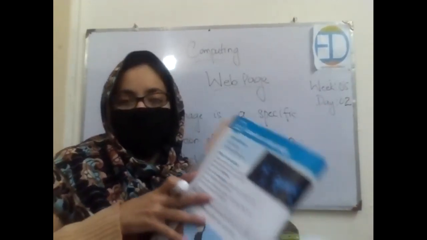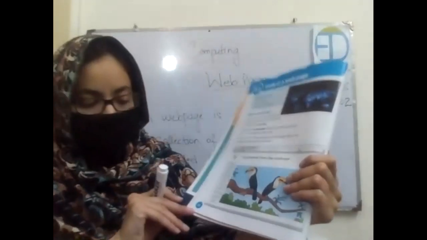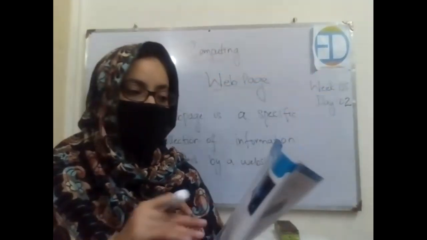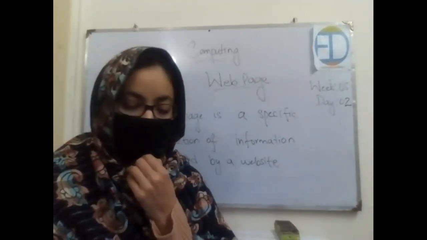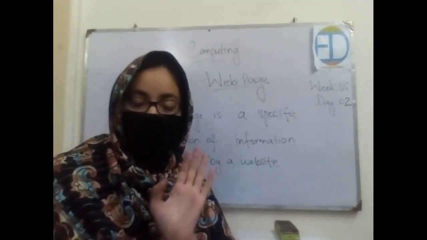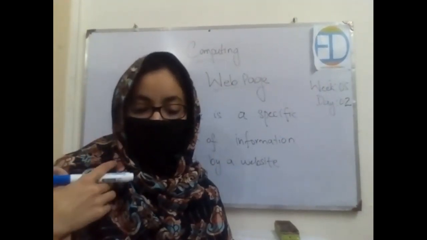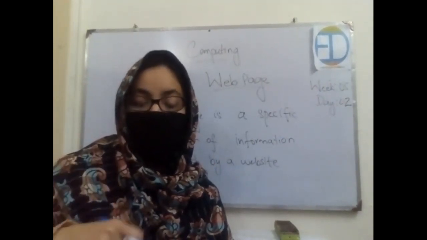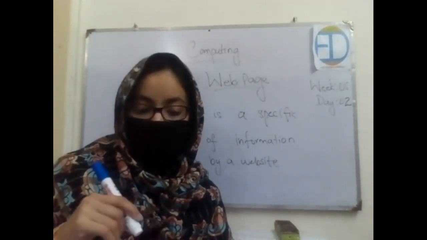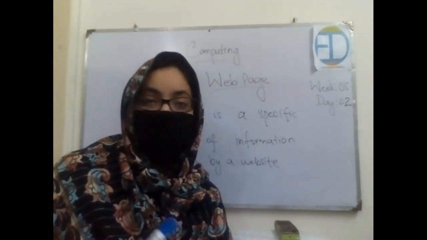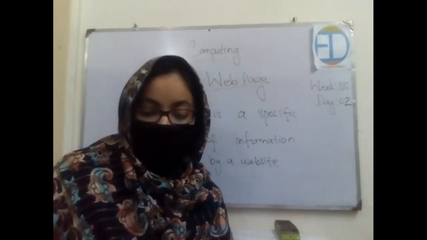The topic that we will be covering today is how we can look at a web page. Open your books. This is page number 22, and the topic is look at a web page. The chapter started with the statement that computers all over the world are connected, and we call these connected computers the internet, right? How are they connected? They are connected through the internet.